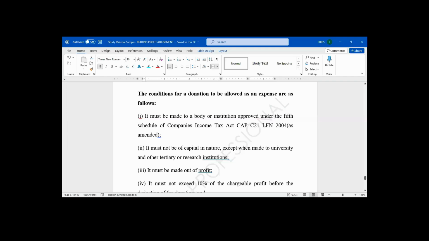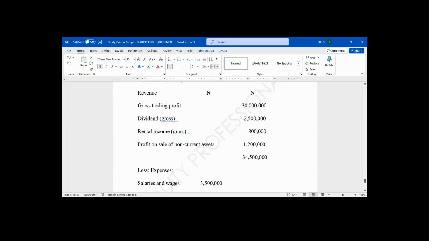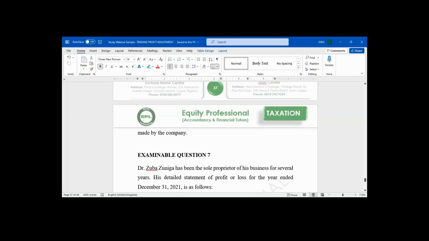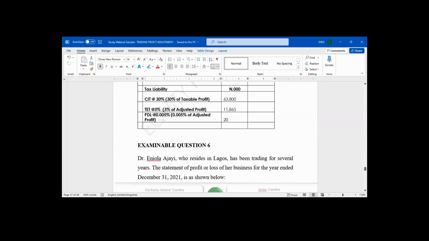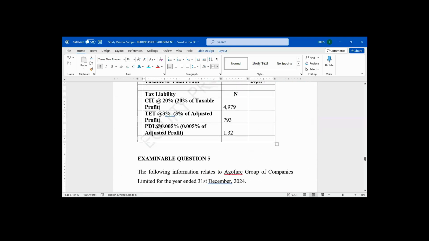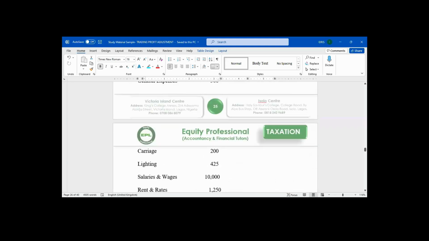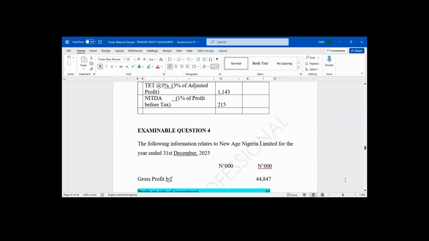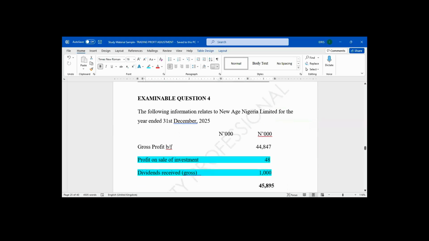I have a question, please. What is your question, madam? I thought that we can only determine the tax rates for the company based on the turnover. But in this question, I don't think they provided the turnover. So how do we determine that? But what do we use to represent turnover in this question? Go to the income side. The gross profit, yes. That is the information we have. That is what we are going to use.